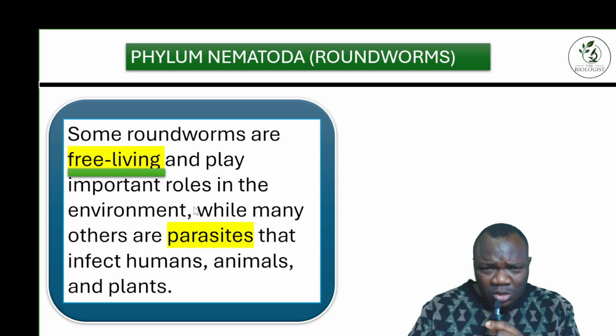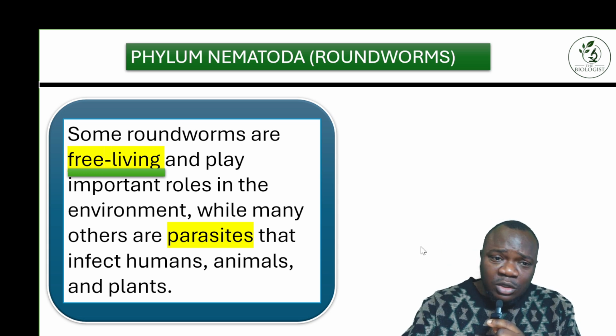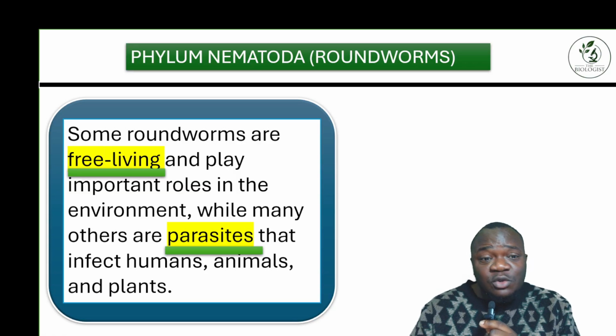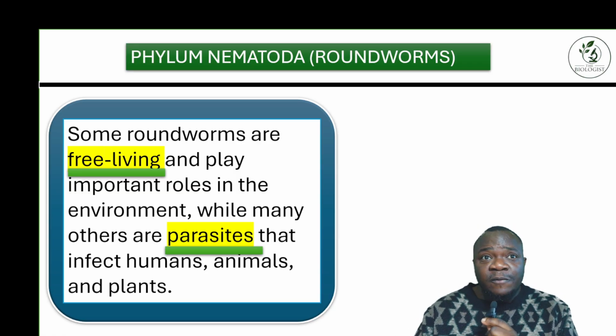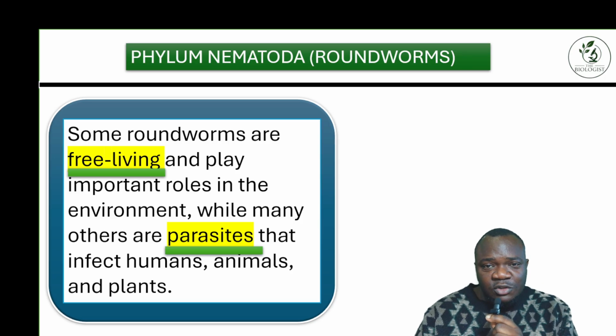Then there are the stubborn ones, the stubborn nematodes, which are also roundworms. They are parasites. When they're parasites, it means they cause harm and affect other animals and human beings. That's what we call parasites. And a parasite can be found inside the organism or outside the organism.